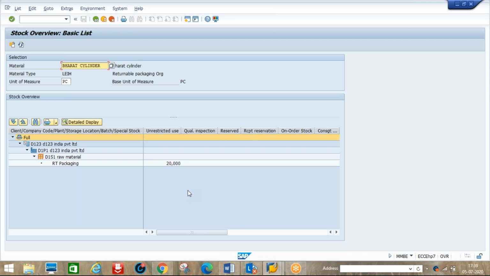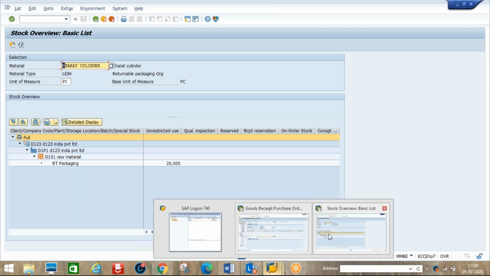Some companies, maybe vendors, will say, okay, give me all the empty cylinders in one shot and I will take them. Maybe if we want them in an emergency, then you will come and collect them. So we can send them partially also. How can we send it partially or fully? Let's take an example. Again we'll go to MIGO itself.